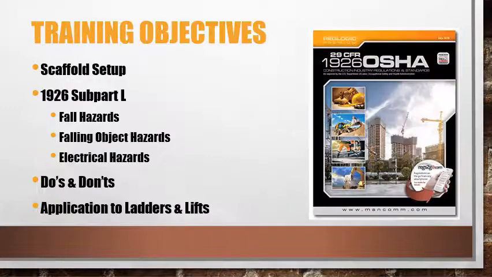So our training objectives come from OSHA 1926, which is the construction standards, Subpart L. We're going to talk about scaffolding setup, fall hazards, falling object hazards, electrical hazards, and then the do's and don'ts of scaffolding. We're going to apply what we're learning about scaffolding across to ladders and lifts.